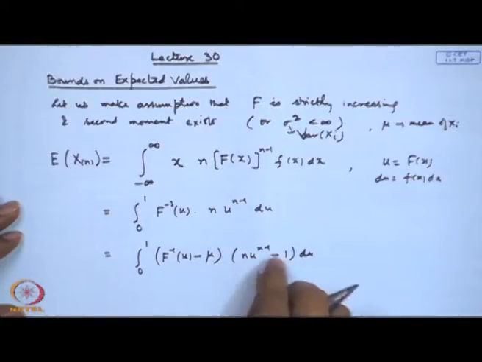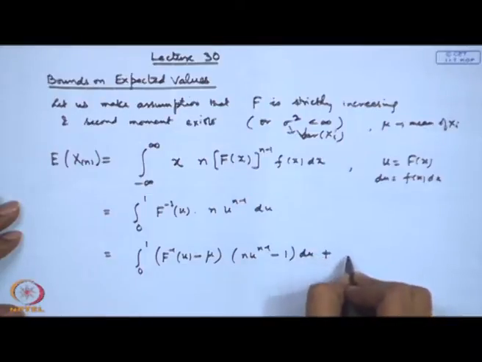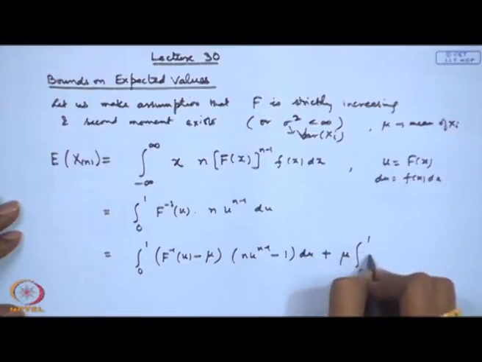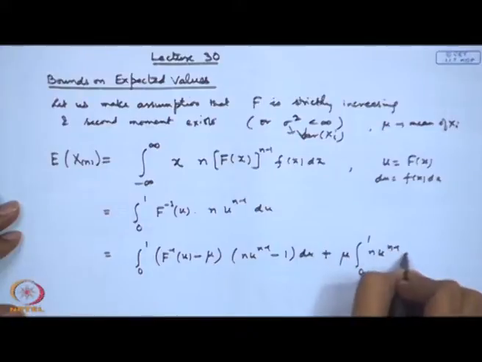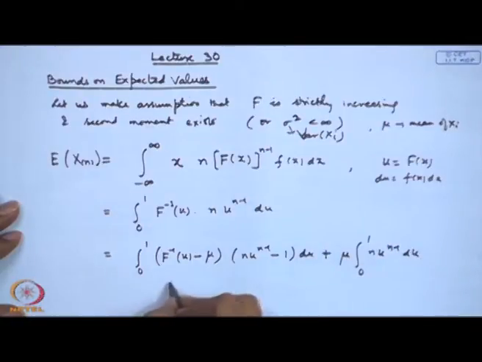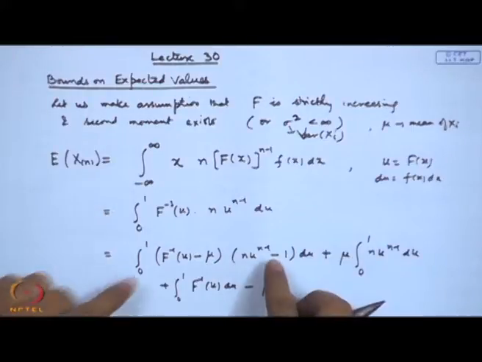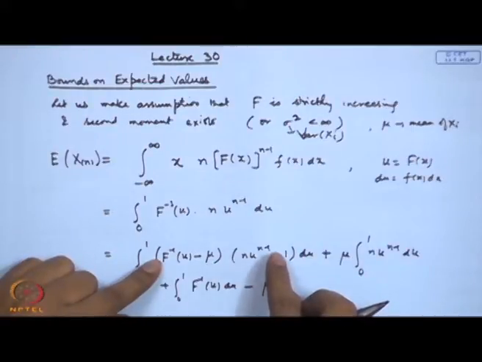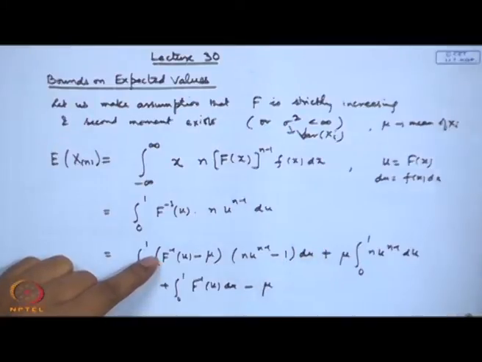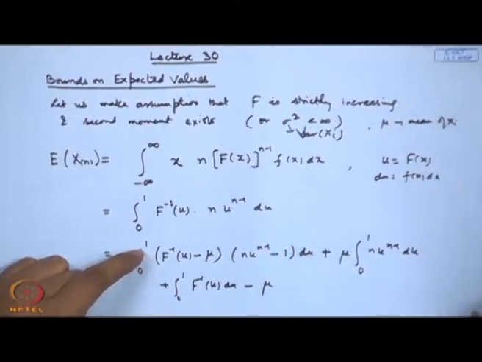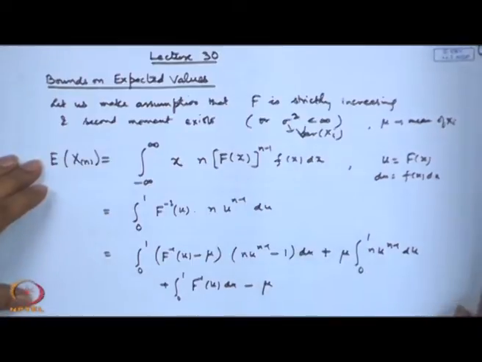That means I have added and subtracted some terms here, plus the integral 0 to 1 of F inverse u du minus mu. Now, this is a cross product term, on this I apply the Cauchy-Schwarz inequality, and also let us look at what these terms are. Let us check each of them separately.